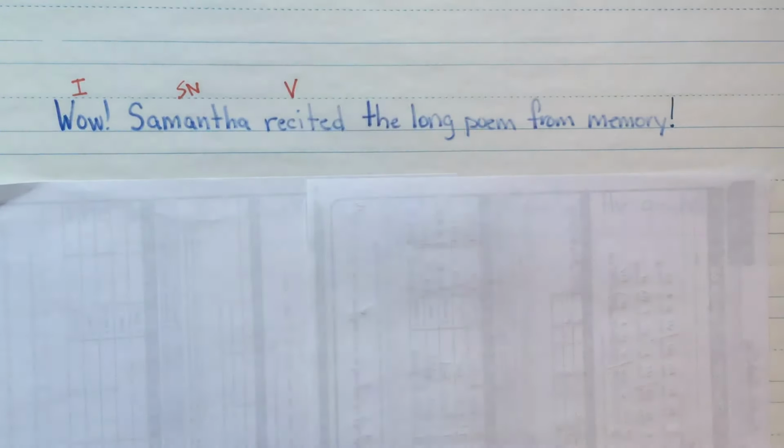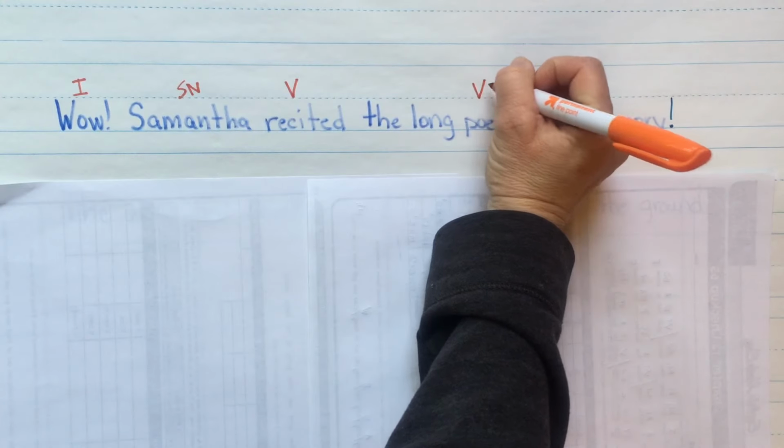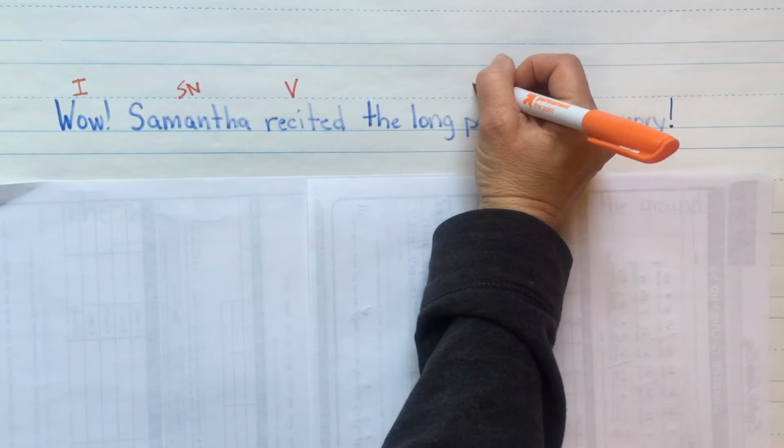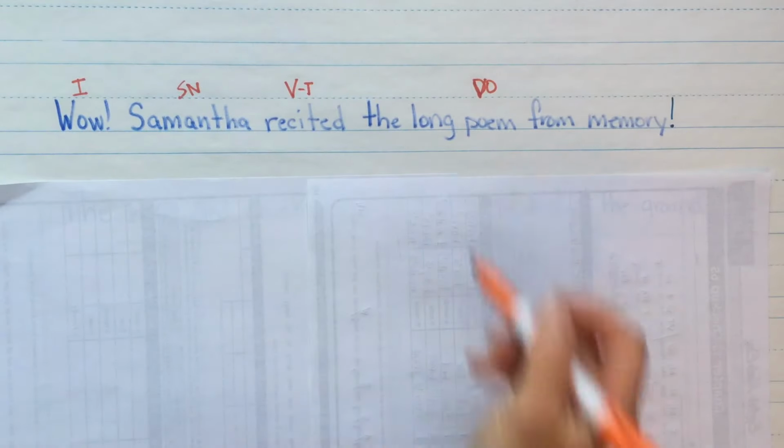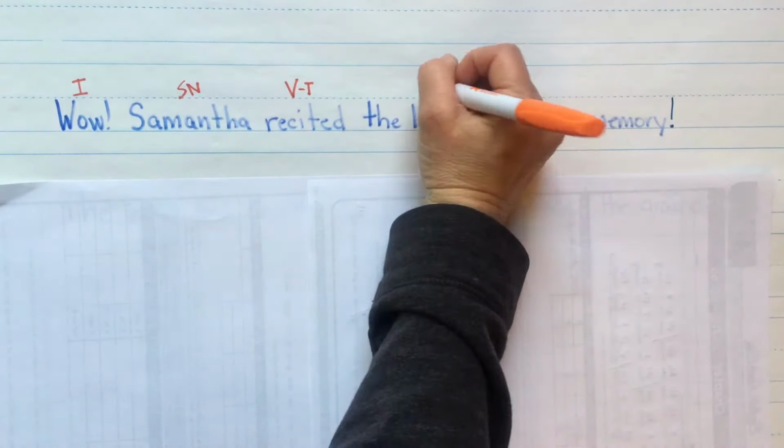Recited what? The poem. Oh dear, that is a direct object. Go back to our verb, make it transitive. Okay, what kind of poem? A long one. Adjective. The article adjective.